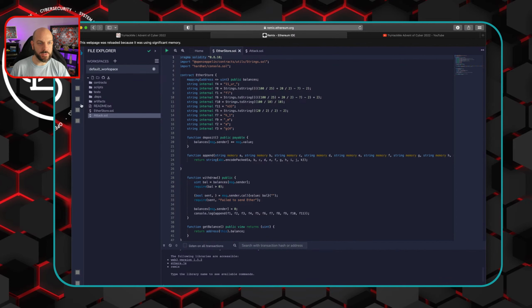And I apologize for this. I'm doing this in Safari. I think these should have icons, so we can't really see what these are. So we've got File Explorer, Search in Files, the compiler, deploy and run transactions, static analysis, unit testing.